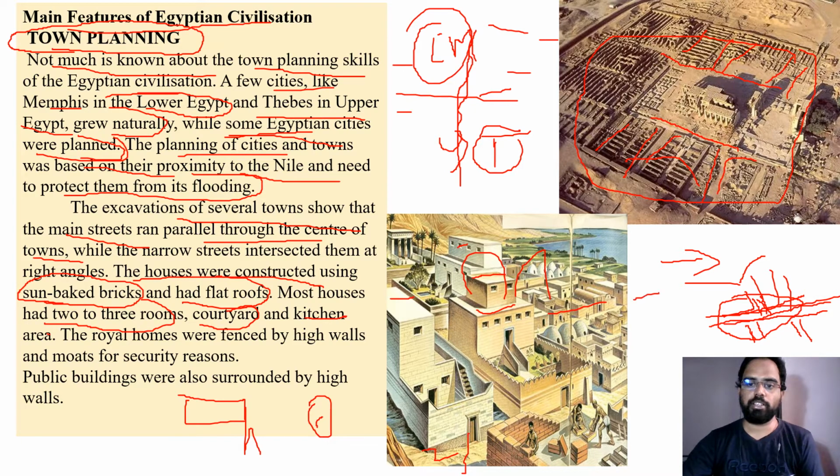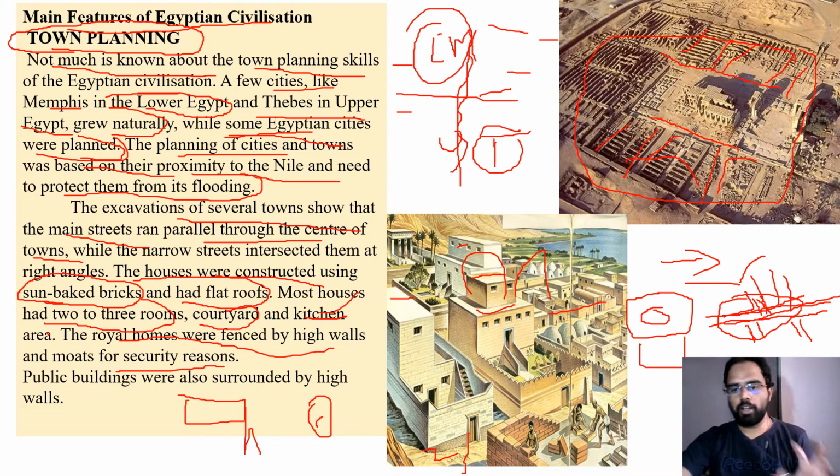Suppose you take this as the house. Sometimes the courtyard may be in the center, or sometimes it may be at the starting place itself. There is also a kitchen they observed, and the royal homes were fenced by high walls and moats for security reasons. See, royal homes, that means they observed certain houses in a very different manner. They had high compound walls.